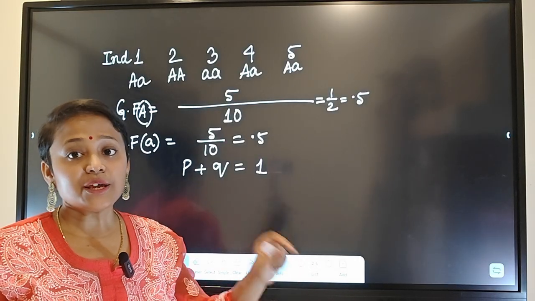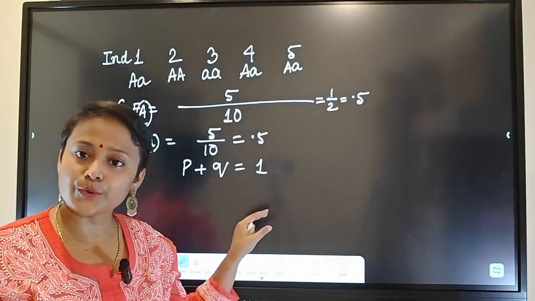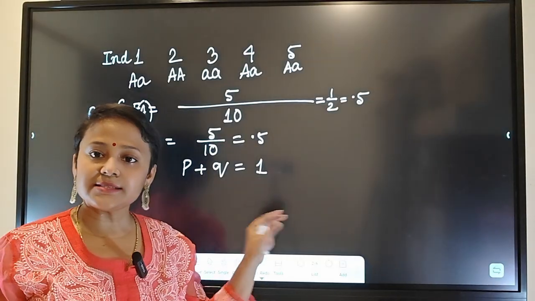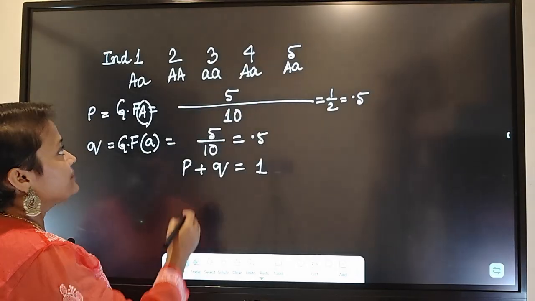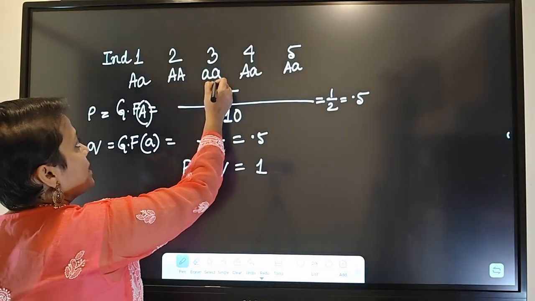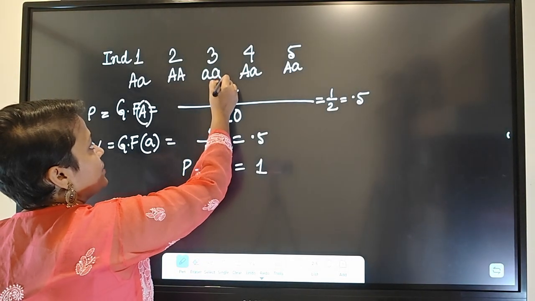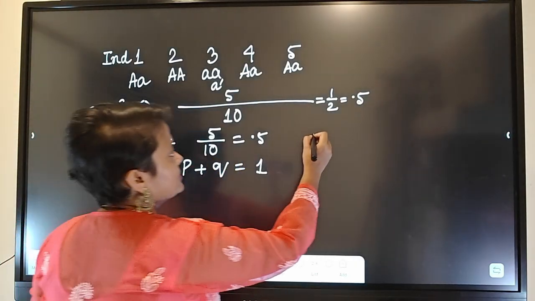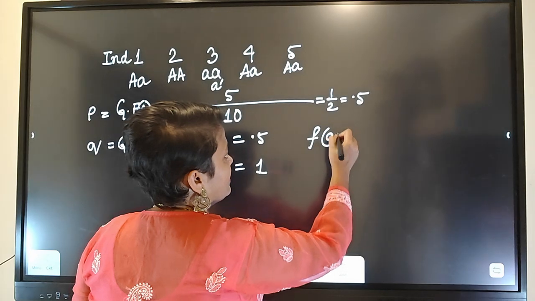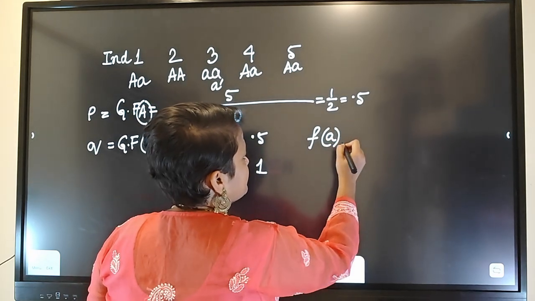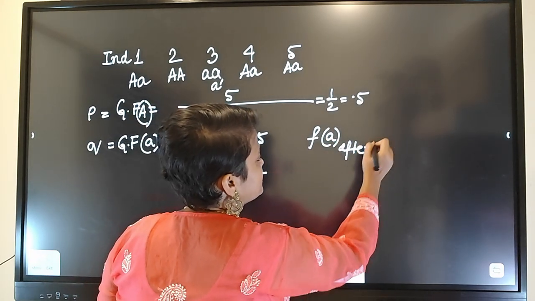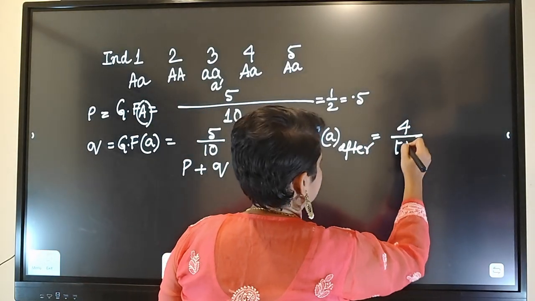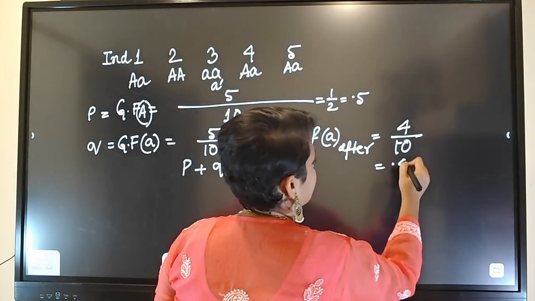But if there is a change in gene frequency, what is the reason behind that? I will discuss that. For example, let's say this A becomes A prime, some other gene. So the frequency of A after the change will be 4 by 10, so it will be 0.4.